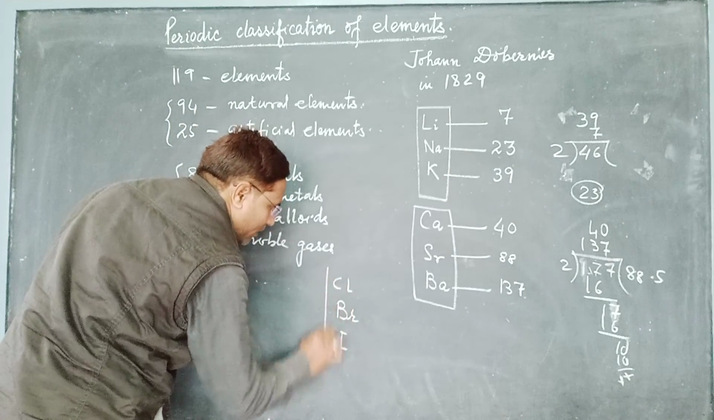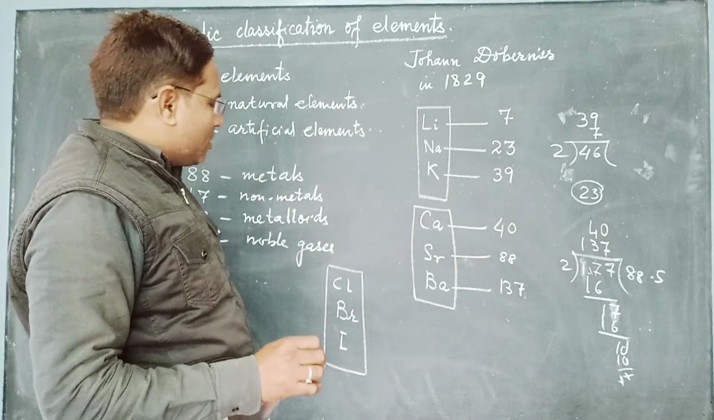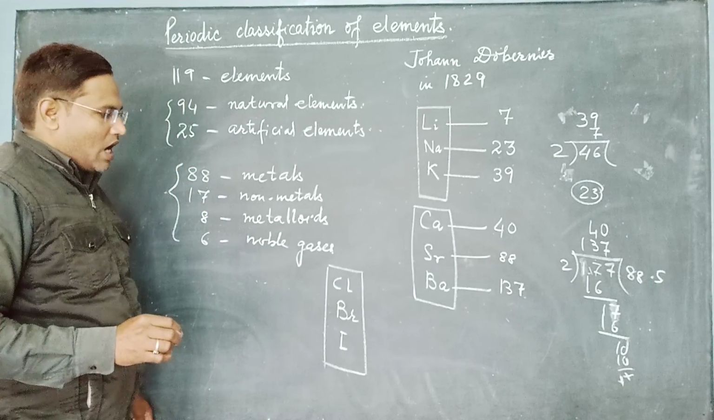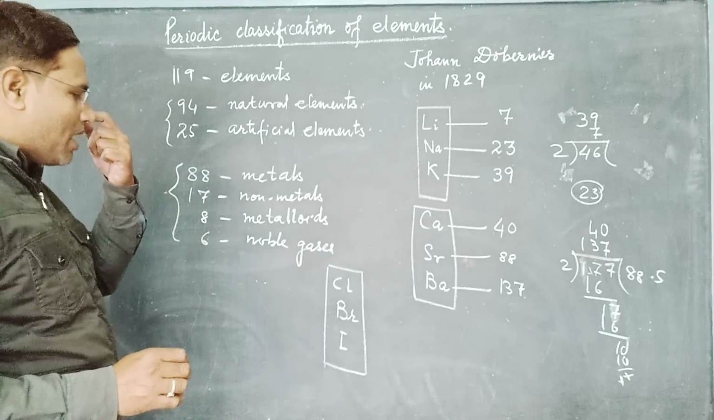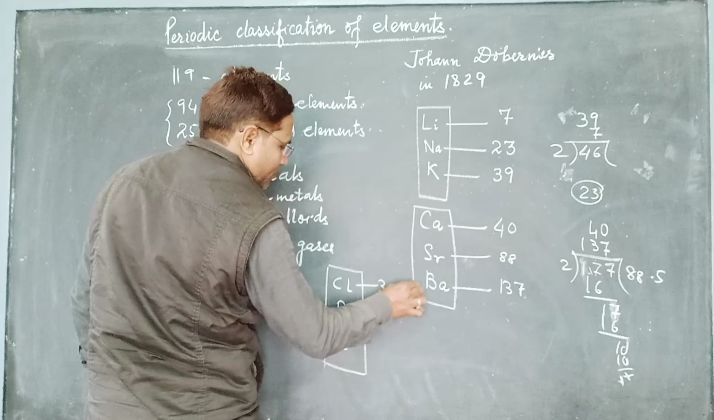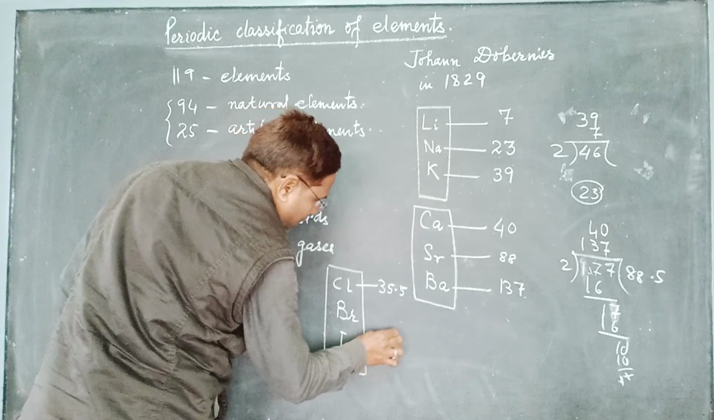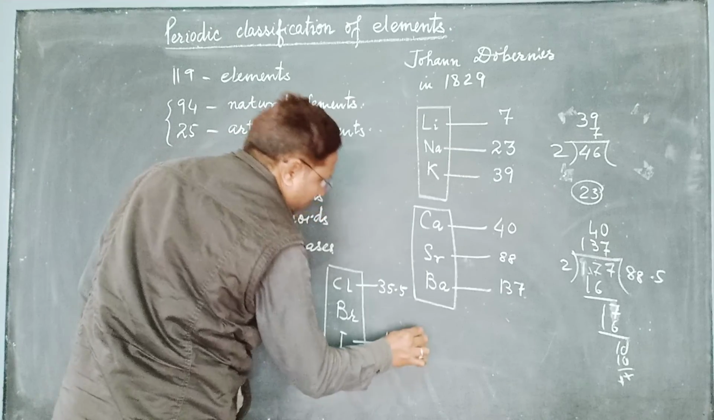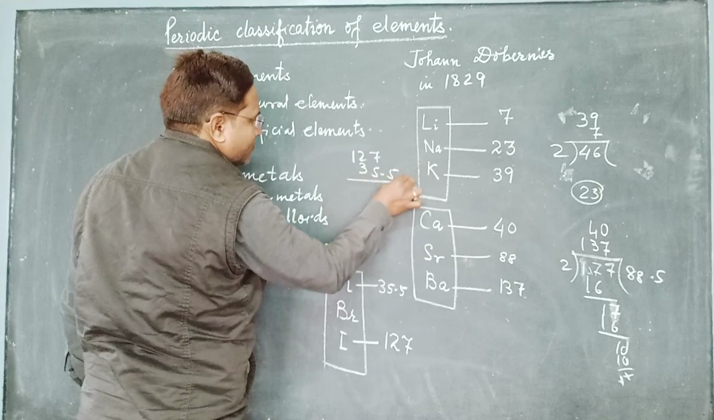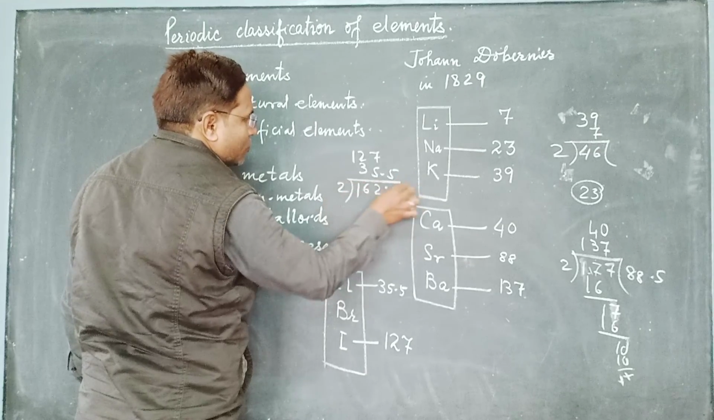Chlorine, bromine and iodine. He had taken these in increasing order of their atomic masses. The atomic mass of chlorine is 35.5, and the atomic mass of iodine is 127. Now when we add 127 and 35.5 and then divide it by 2,